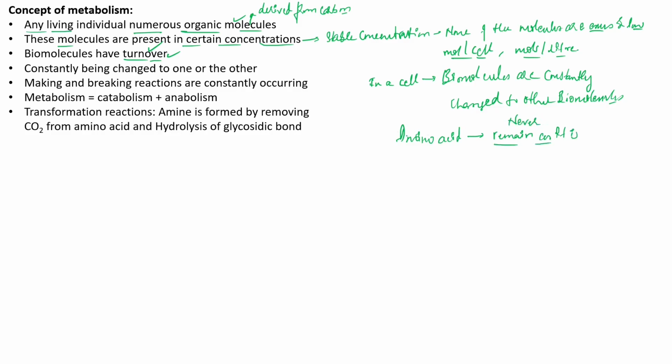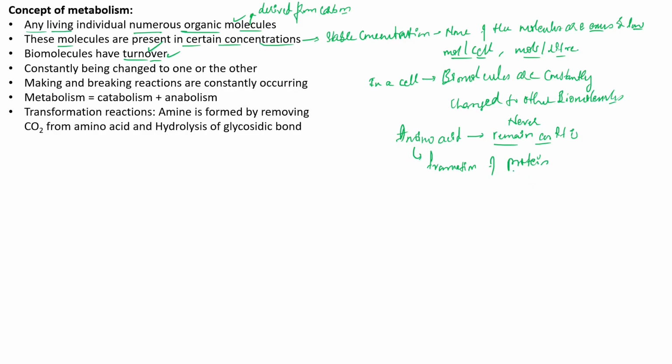If an amino acid is present inside the cell, it is not remaining as an amino acid only. It will be used mainly for the formation of protein.